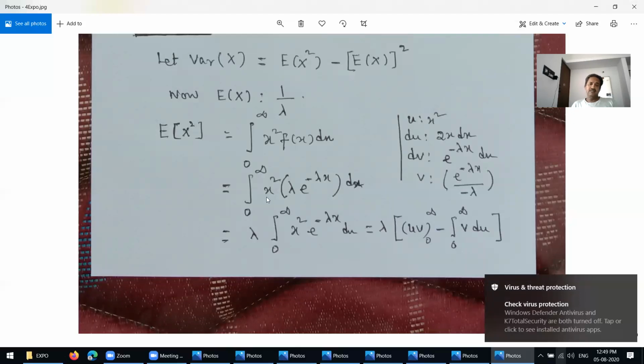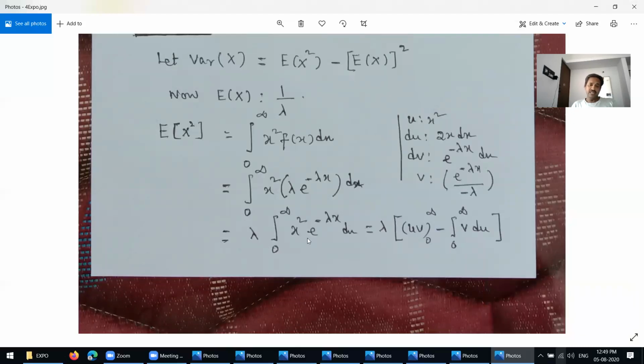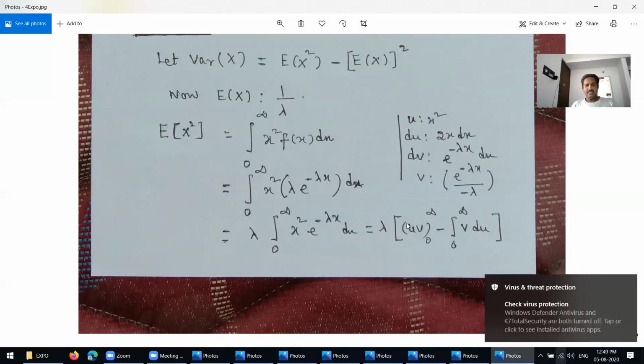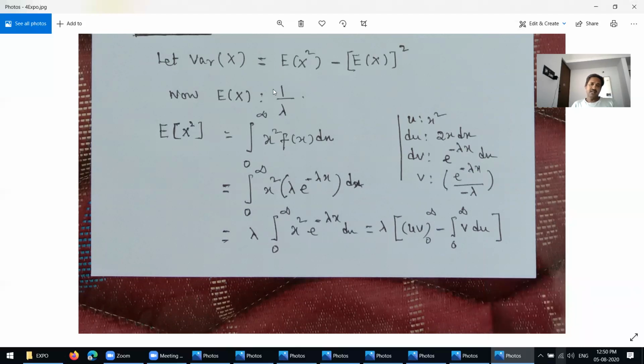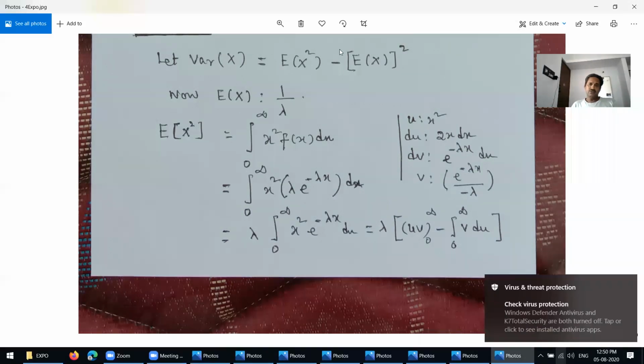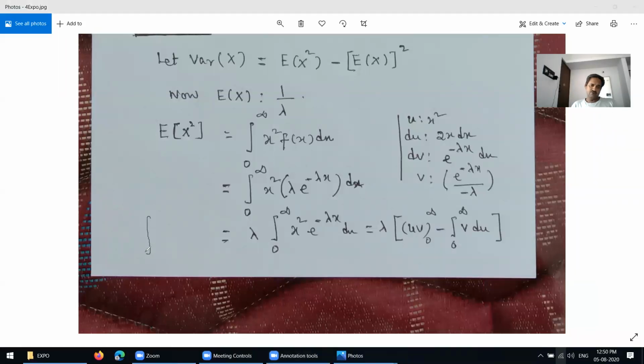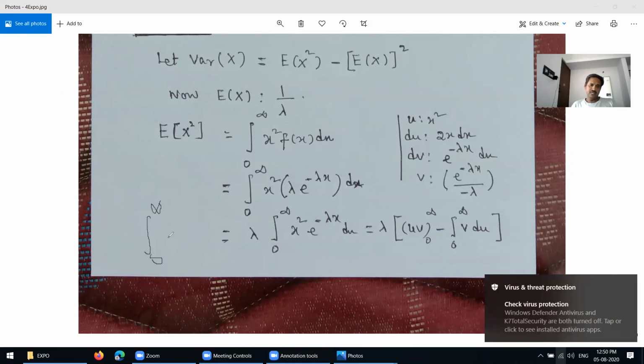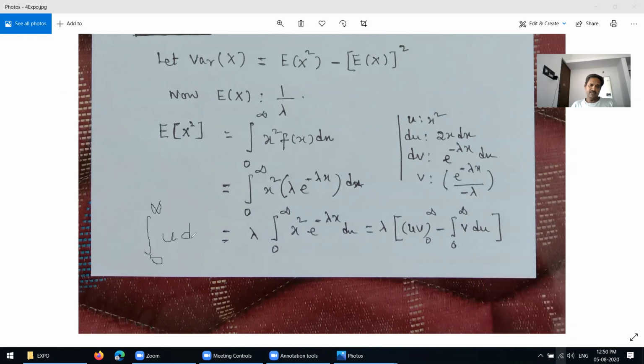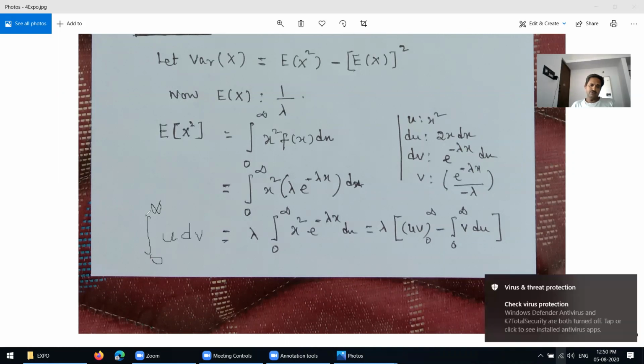Then again, taking lambda outside, we have the integral from 0 to infinity of x squared into e power minus lambda x into dx. Then we use integration by parts. This is also very simple. This can be written as the integral from 0 to infinity of u into dv.